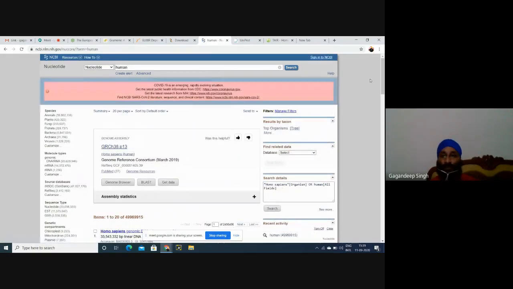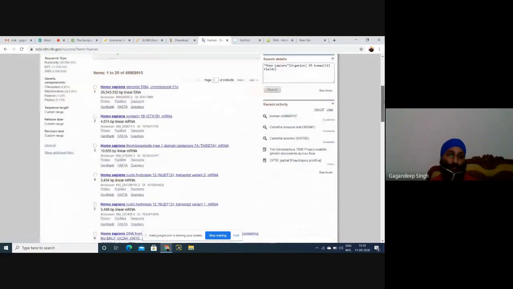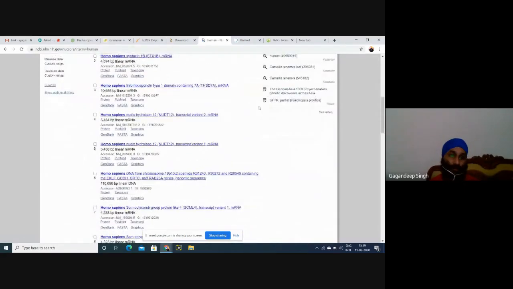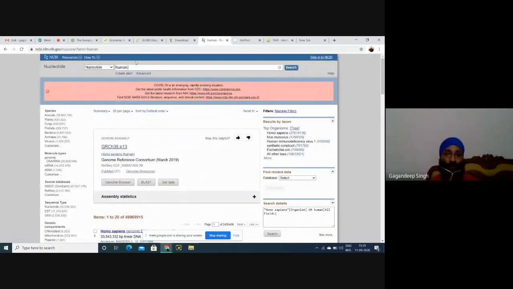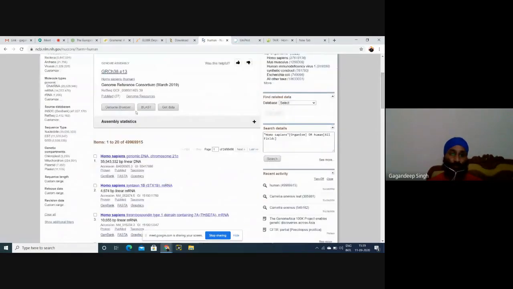Okay, see how many sequences are available. Genomic DNA to nucleotide sequences. We have selected human, and see how many sequences we got. See the number. Means that is submitted in NCBI. Okay.